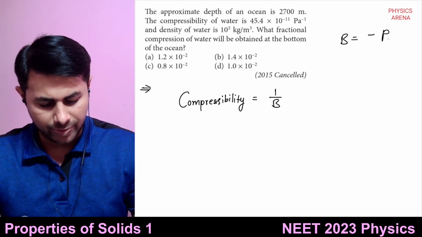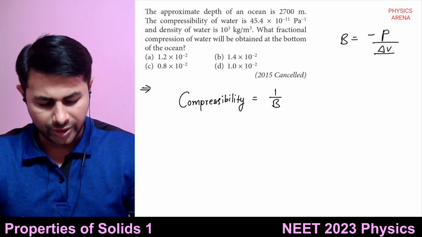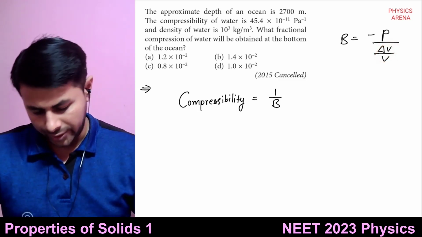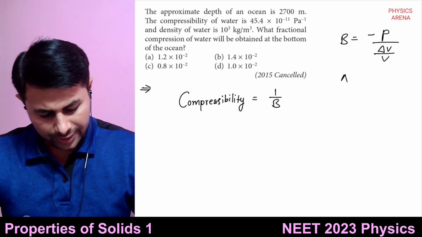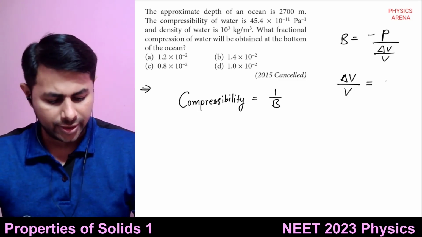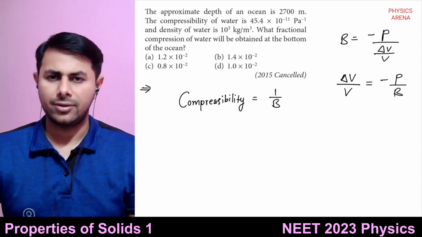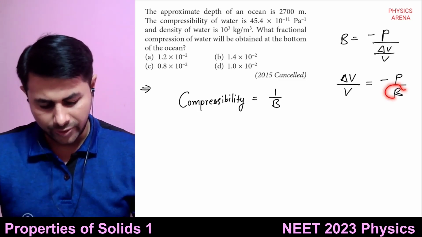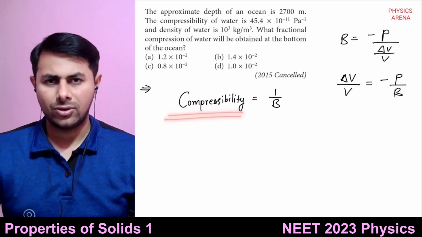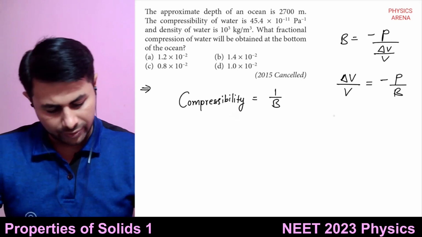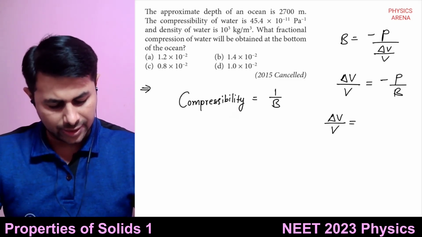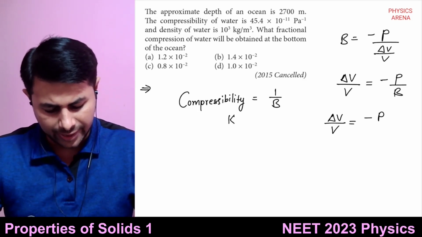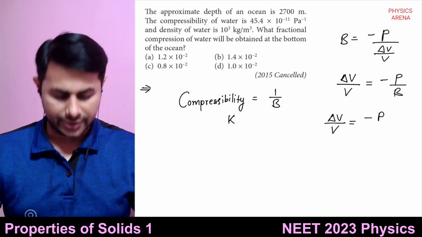It is equal to minus P divided by delta V upon V. You want delta V upon V, so delta V upon V is equal to minus P upon B. And 1 upon B is the compressibility. So delta V upon V is equal to minus P times compressibility, denoted by K or kappa.